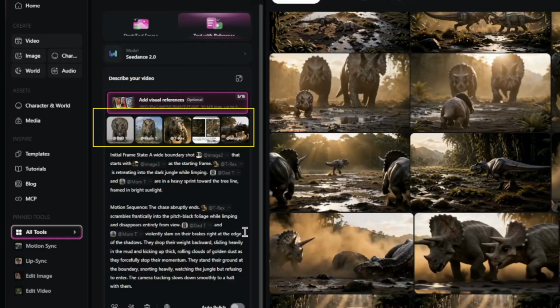And notice in this one, I removed the baby reference because it's not used in the scene, and I don't want to give Seedance 2 a reason to hallucinate and put the baby in there anyway because it's still in the references. So the idea in this prompt is to chase the T-Rex back into the tree line to protect the baby, but not pursue him into the jungle. All right, we're ready to see what we get.